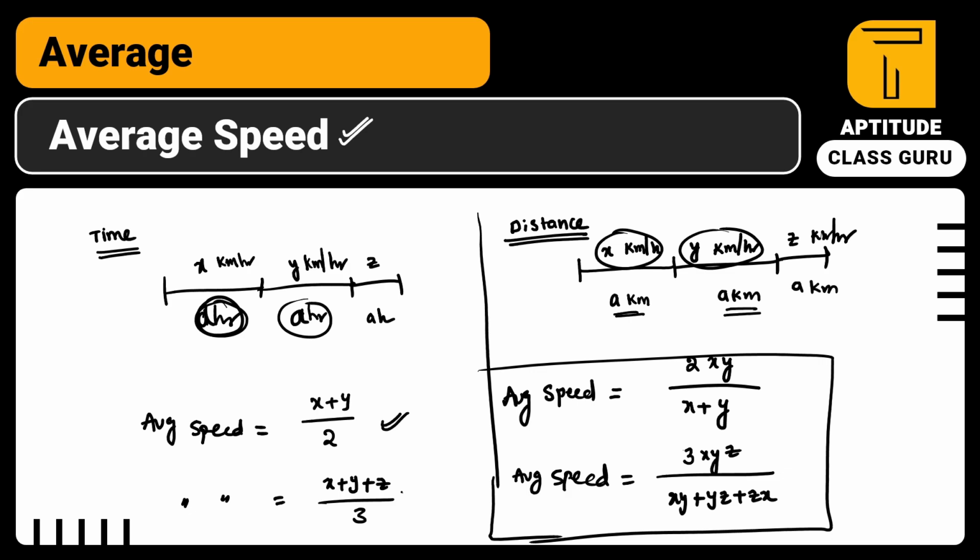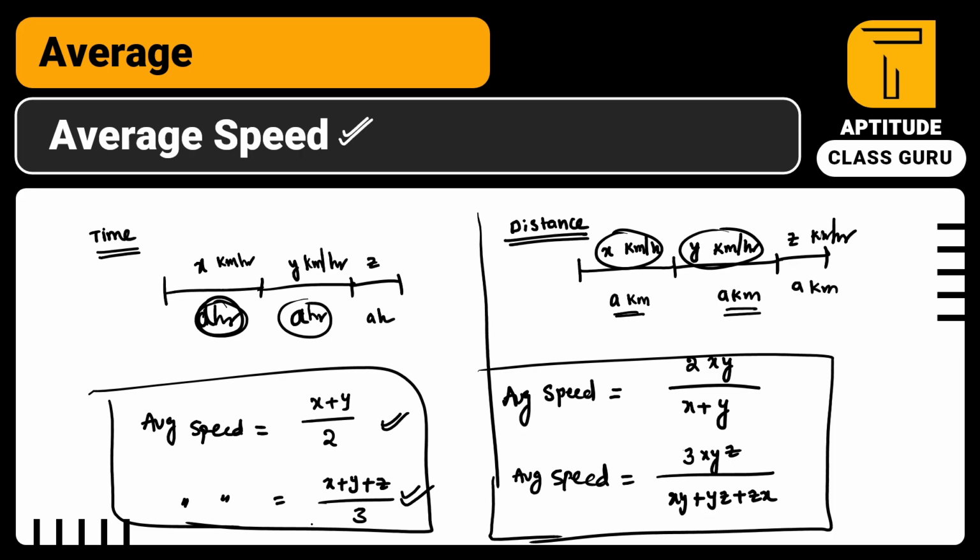This is a normal average. We know 2 variables divided by 2, 3 variables divided by 3. So if the time is equally divided, there is no issue. But when the distance is equally divided, then you have to take care of these formulas.